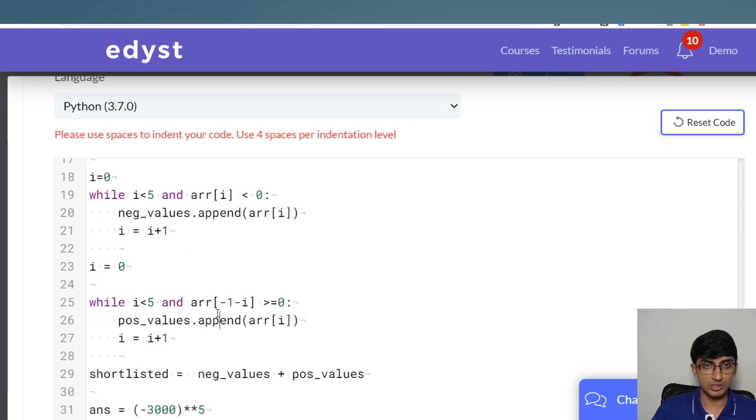Have we not shortlisted properly? That is also a possibility. We might not have shortlisted properly as well. Yeah, while I is less than 5 and arr[I] less than 0, positive_values.append(arr[I]), I is equal to I plus 1. We again start, I less than 5 and minus 1 greater than or equal to 0. Positive values.append(arr[I]), I is equal to I plus 1, and then we are doing this.